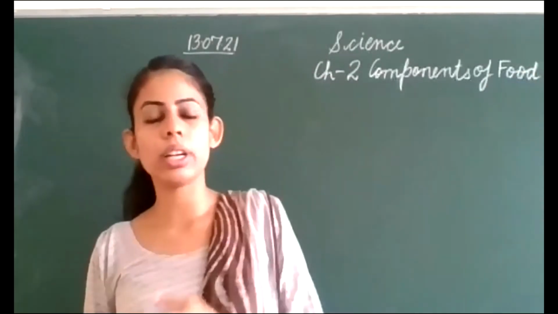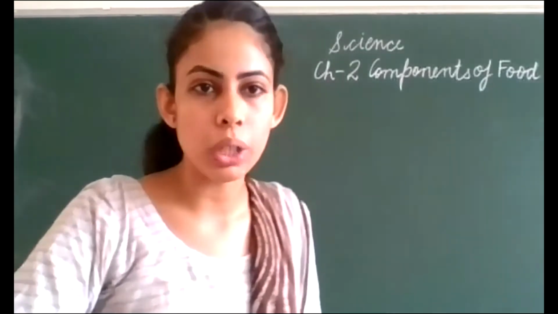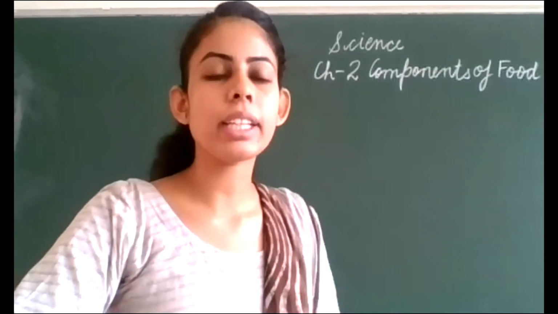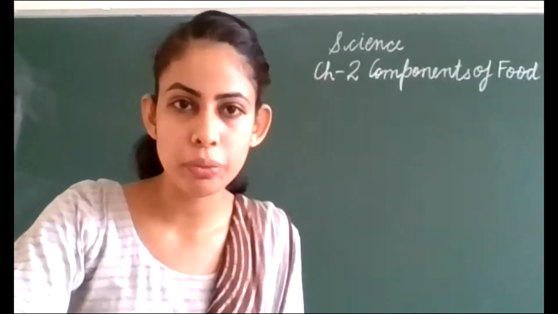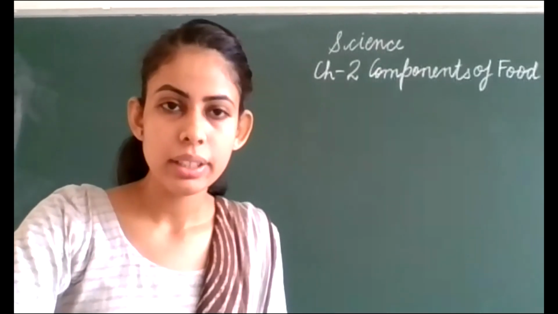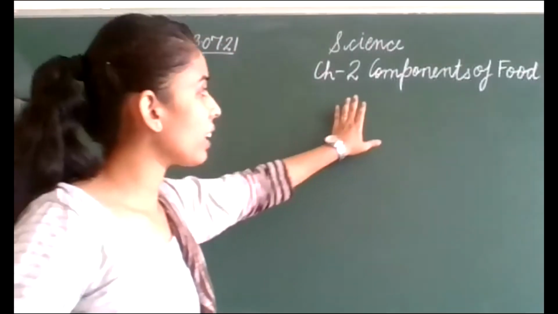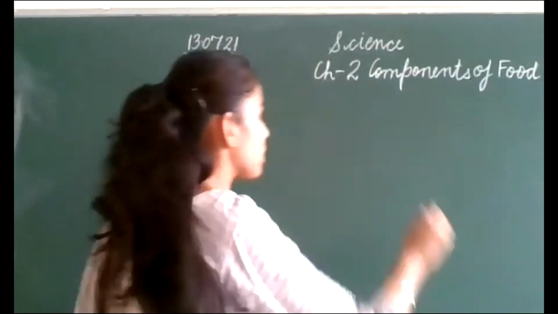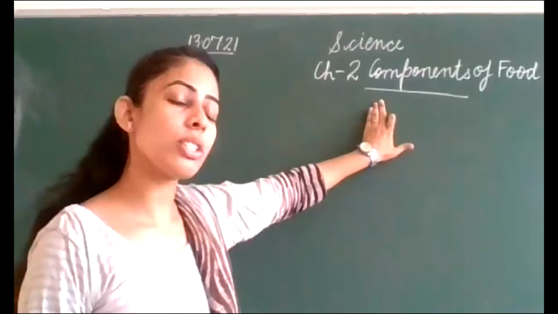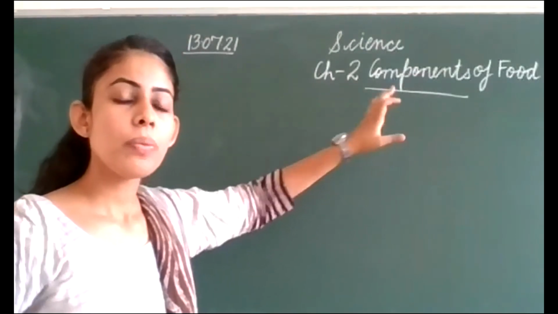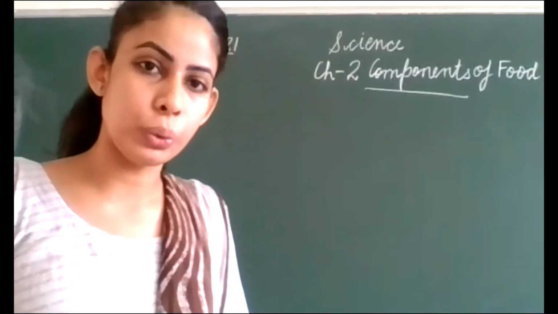Food is a nutritious substance that provides us energy to do work, and it repairs and also helps in growth and development of the body. Clear? And next, what are the components, how food is comprised. We will learn about the components of food.